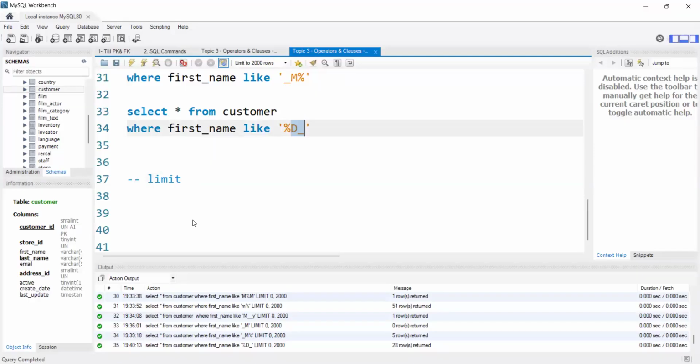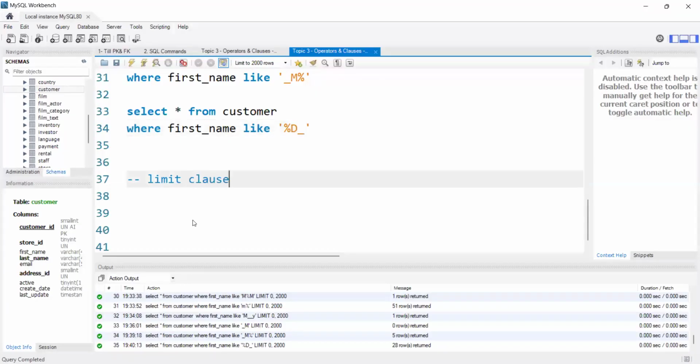Data analysts especially will use either the like operator or regular expressions almost daily. If you are applying for any data analyst role in SQL, 60% you will be asked about joins, 20% about like or regular expressions. They will just give you the scenario, and you can use any of them.